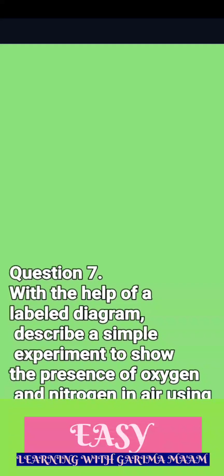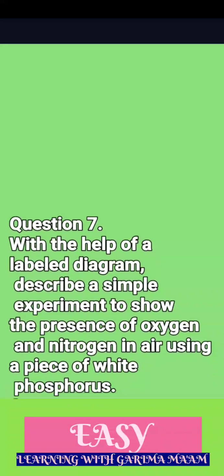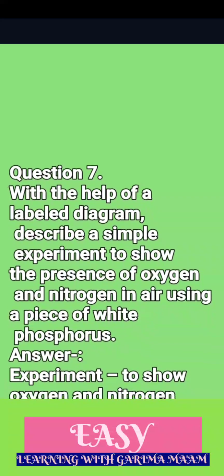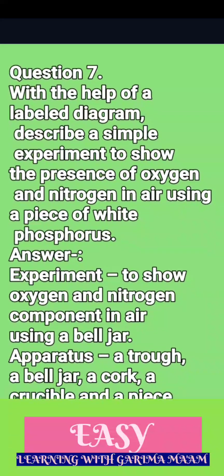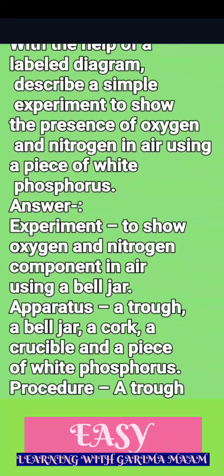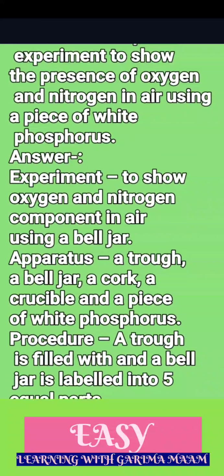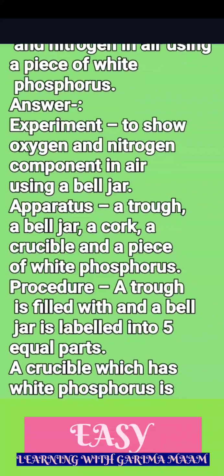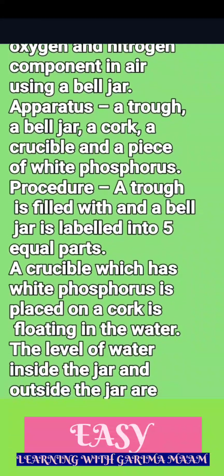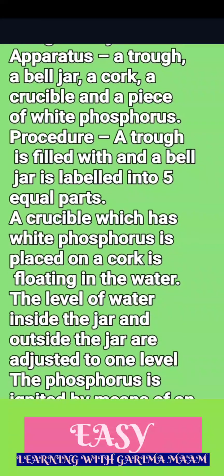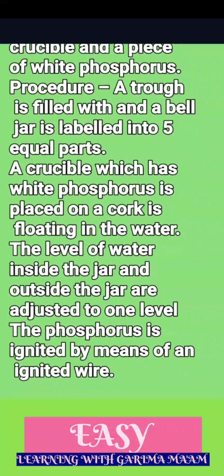Question 7. With the help of a labeled diagram, describe a simple experiment to show the presence of oxygen and nitrogen in air using a piece of white phosphorus. Answer. Experiment to show oxygen and nitrogen components in air using a bell jar. Apparatus. A trough, a bell jar, a cork, a crucible and a piece of white phosphorus. Procedure. A trough is filled with water, and a bell jar is labeled into 5 equal parts.